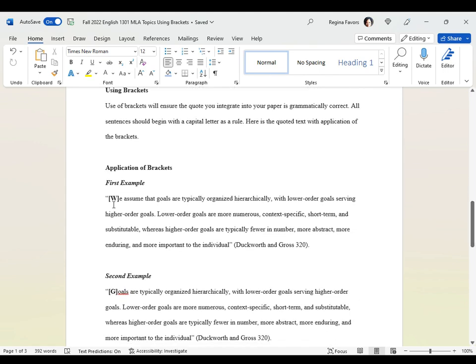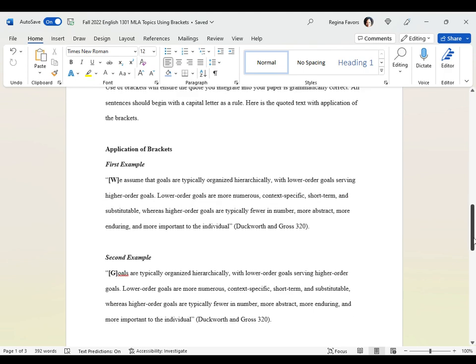We have added brackets. So we assume that goals are typically organized hierarchically, with lower order goals serving higher order goals. Lower order goals are more numerous, context specific, short term, and substitutable, whereas higher order goals are typically fewer in number, more abstract, more enduring, and more important to the individual. So we're taking that full sentence, and to ensure that the quoted material is still grammatically correct, we added the brackets around the W.